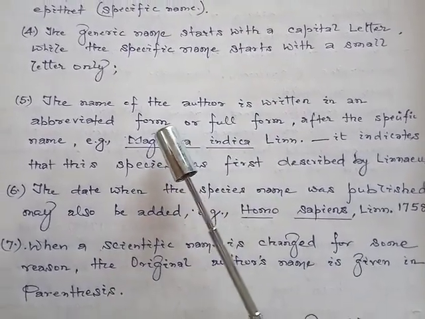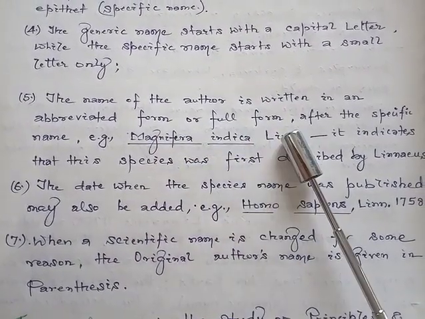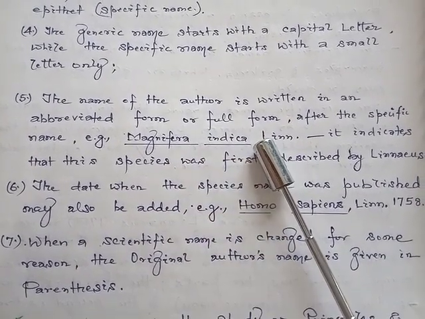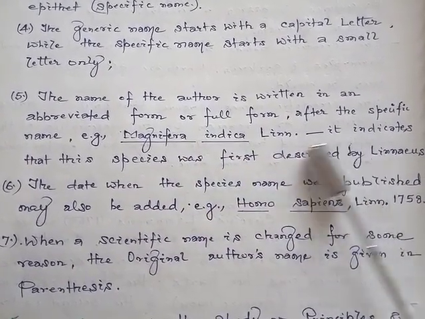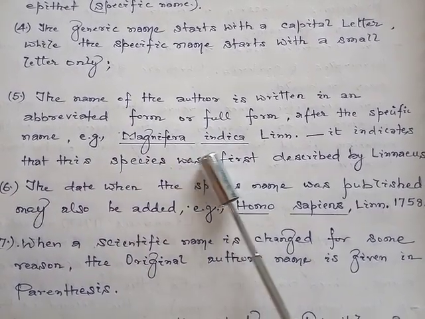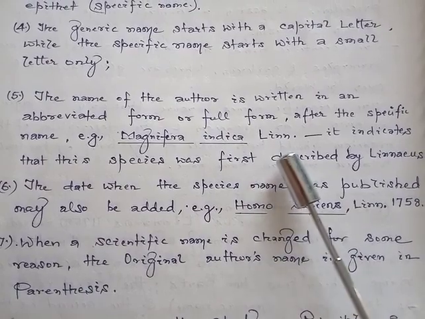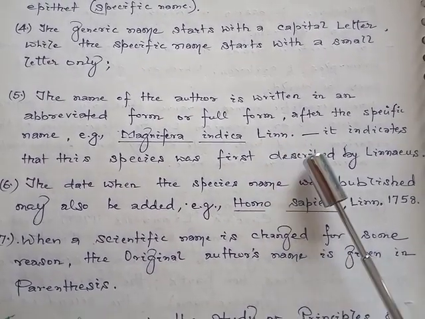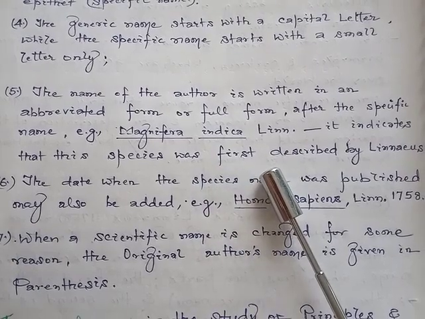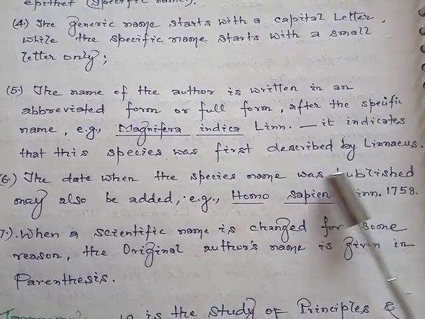Fifth point, the name of the author is written in an abbreviated form or full form after the specific epithet. For example, Magnifera indica Linn, as written here, indicates that this species was first described by Linnaeus.